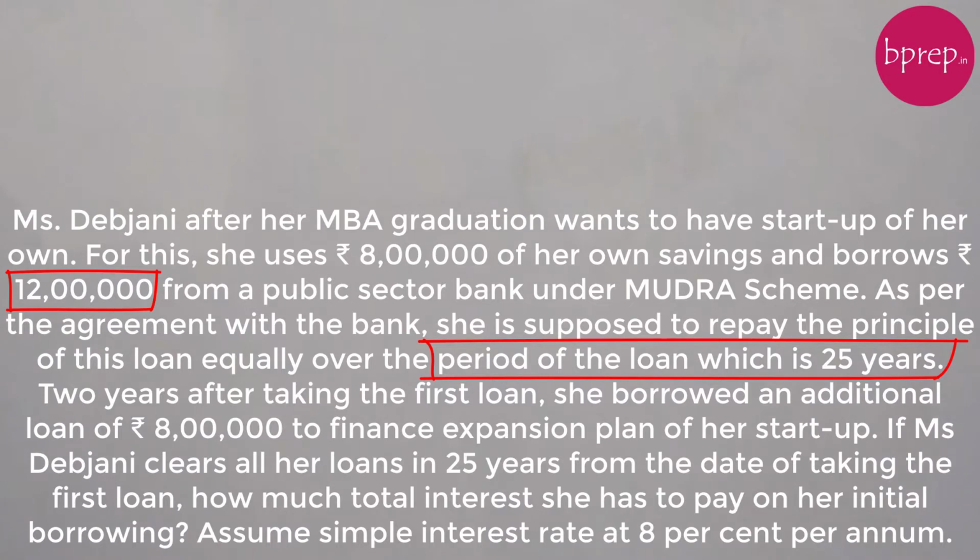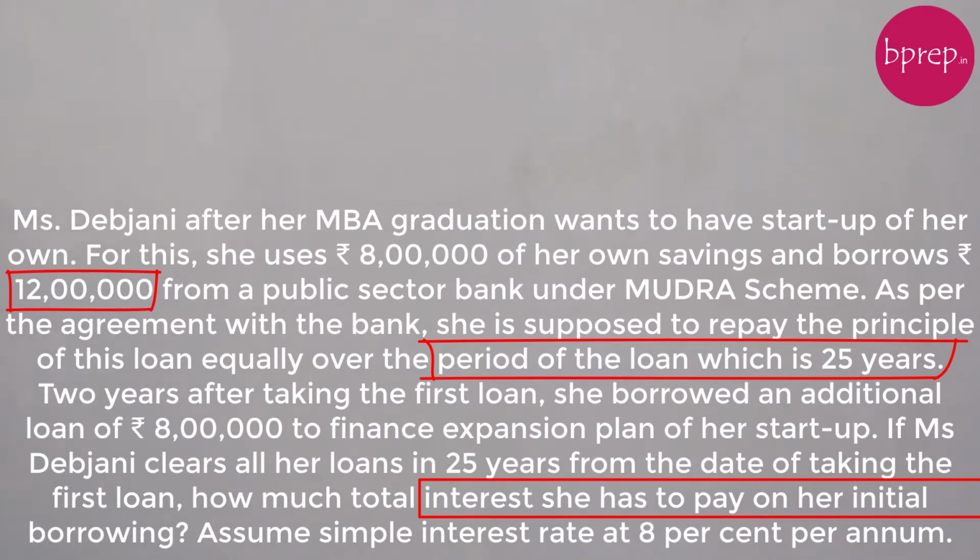There is another story added, that she borrows an additional loan of 8 lakhs for some reason. We don't have to do anything with the second loan, because if you read the question completely, at the end we need to find the total interest she has to pay on her initial borrowing. So let's ignore this information.